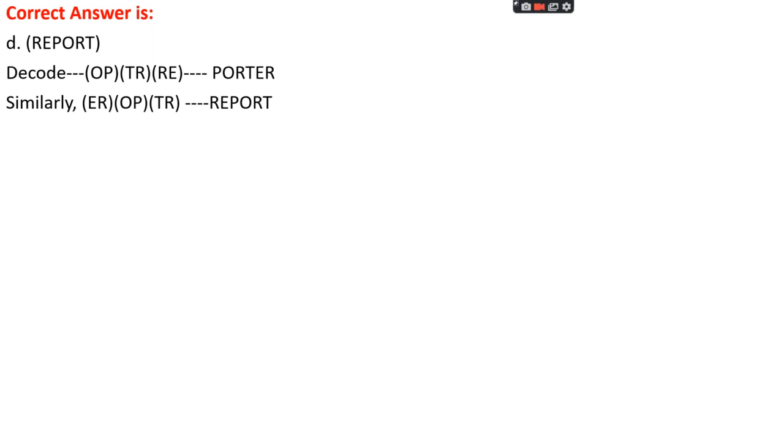If we see the code OPTRRE, it is arranged by changing each two-letter pair. OP becomes PO, TR is changed to RT, and RE is changed to ER. So Porter becomes... We did the same thing for EROPTR. So RE, then PO, and then RT. So it must be REPORT.